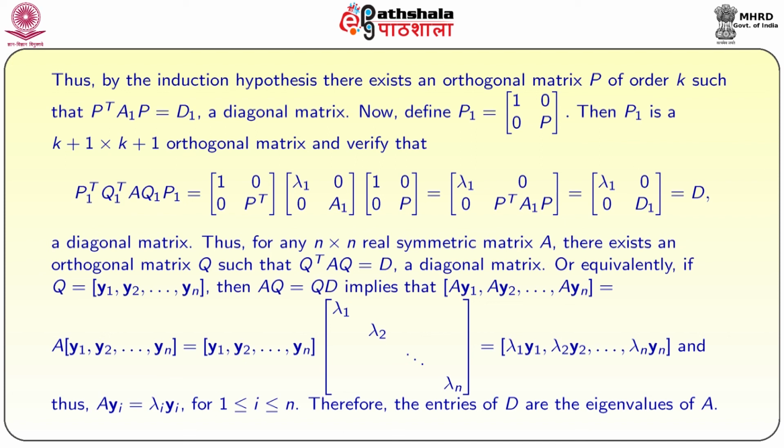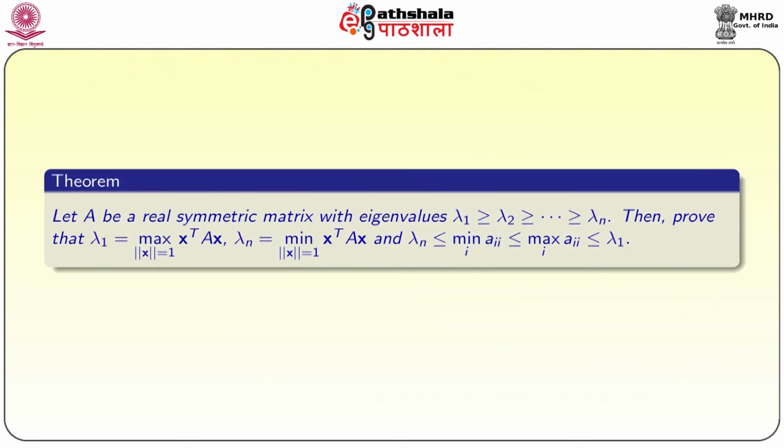So, A yi is equal to lambda i yi, therefore, the entries of D are exactly the eigenvalues of A.